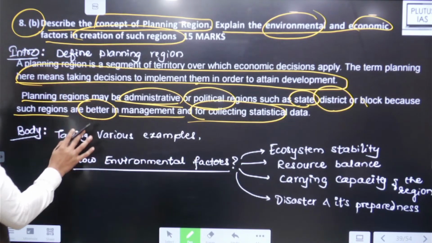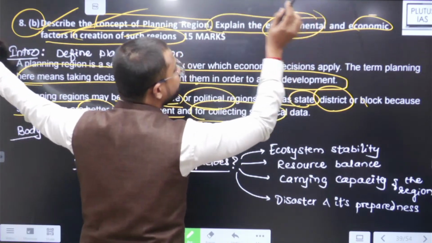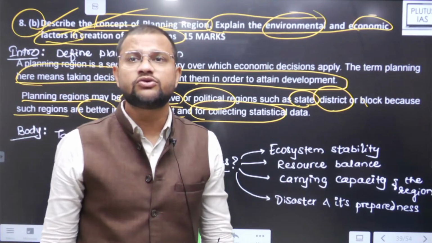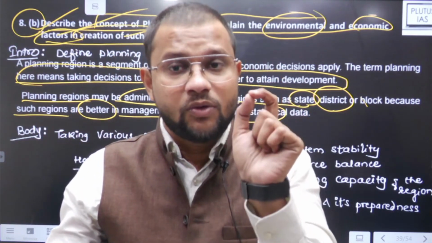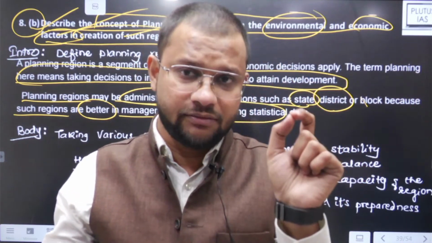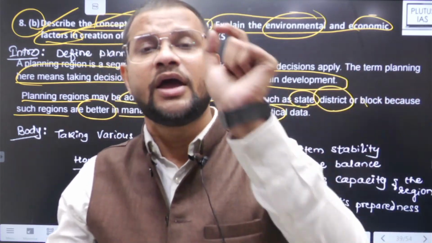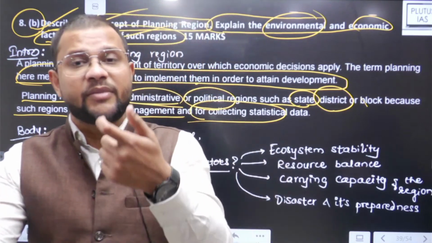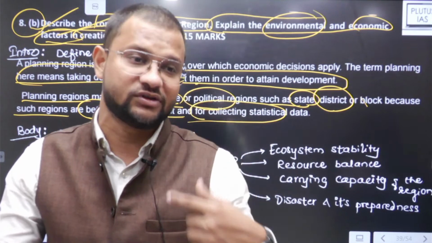Now what is the question asking? Okay, we have described the planning region. Explain the environmental and economic factors in creation of such regions. Now what you need to understand here is how, in identification of such a planning region, maybe nation, maybe state, maybe district, maybe rural areas, maybe urban areas, maybe metropolitan cities, see which environmental factors and which economic factors are responsible for this identification.